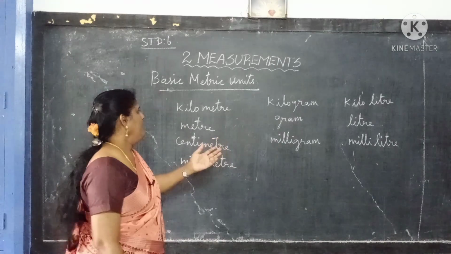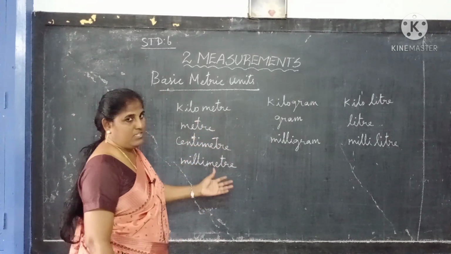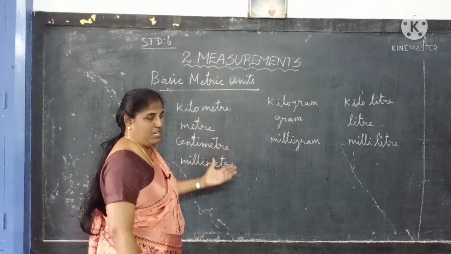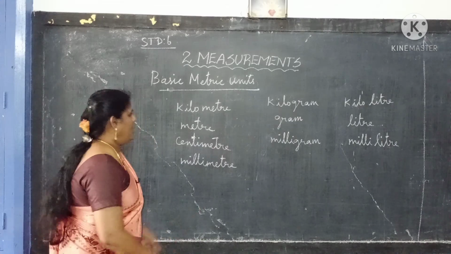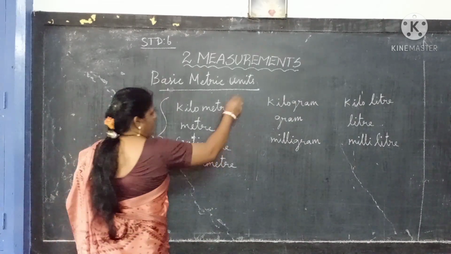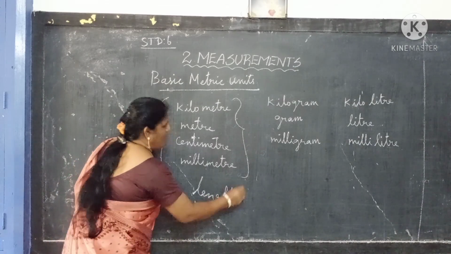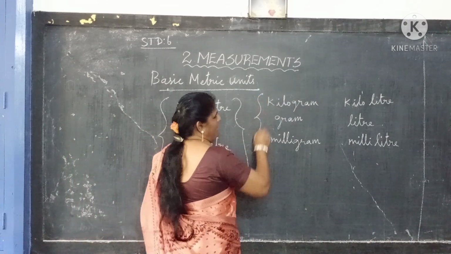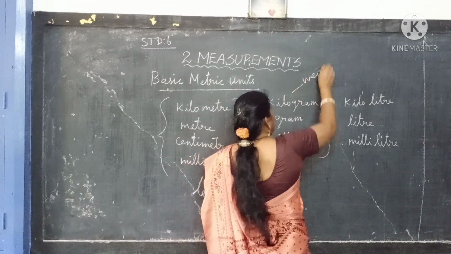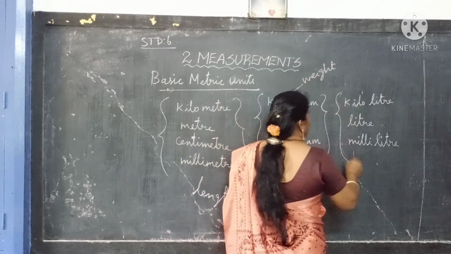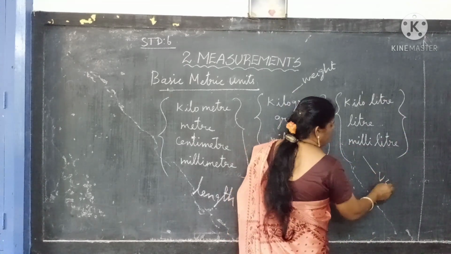Also they introduced the kilometer, meter, centimeter, millimeter. In day-to-day life we are using these only. These are used to measure length. And kilogram, gram and milligram are for weight. And kiloliter, liter and milliliter are for volume.